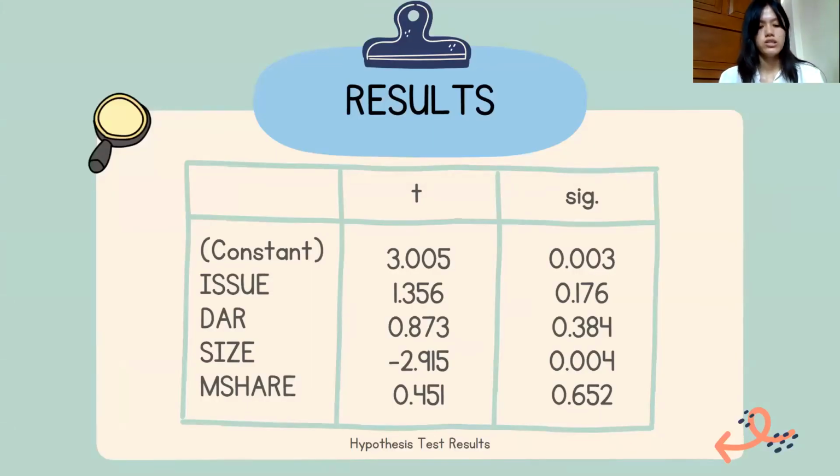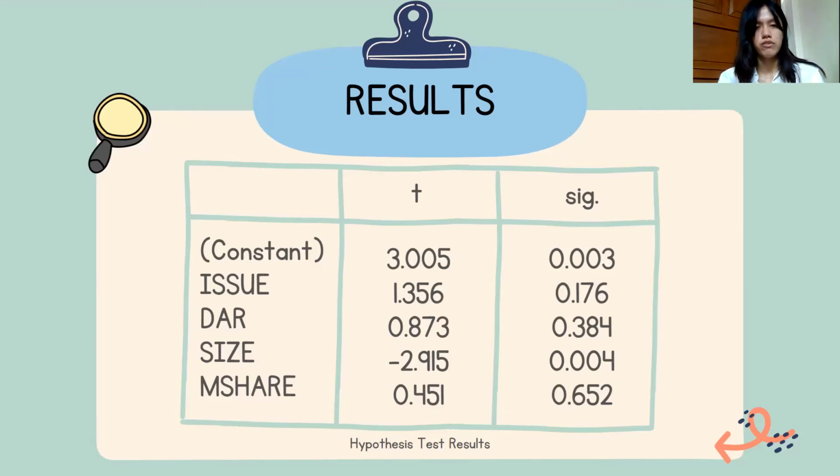The result of this research, first, is the hypothesis test result, where the variable size is significantly negative to the variable cumulative abnormal return because the significance value 0.004 is lower than 0.05.